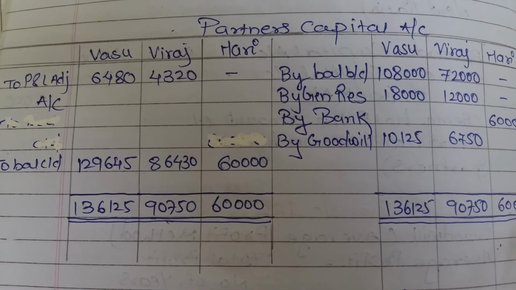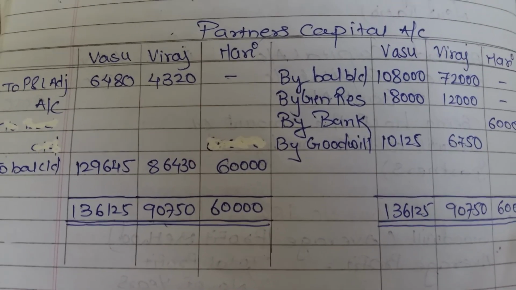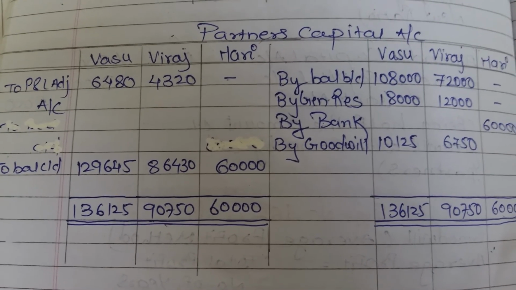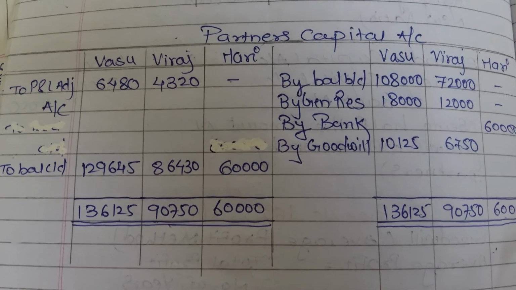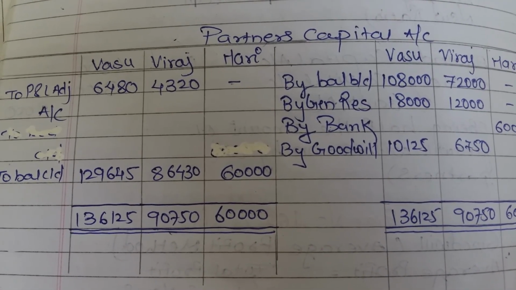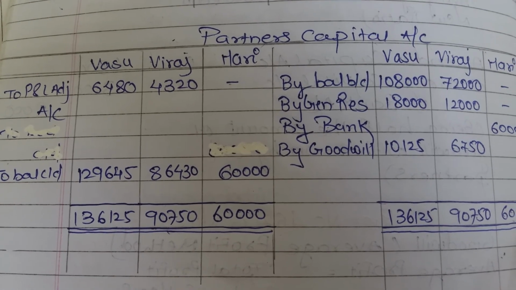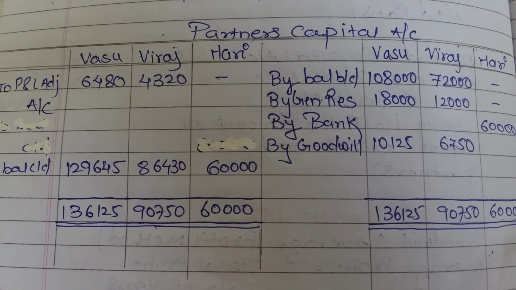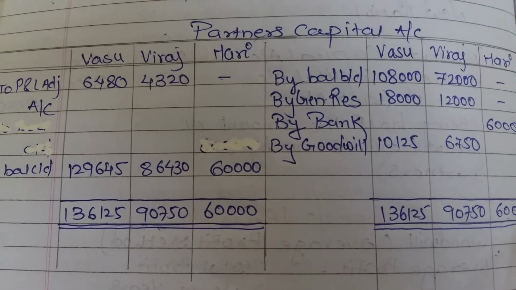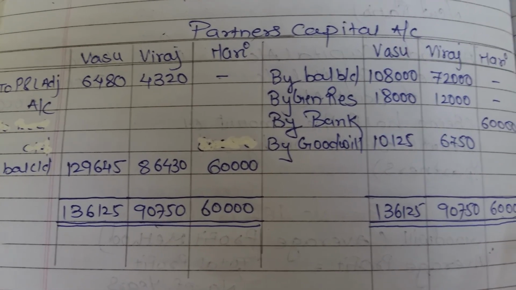Again, if we total Viraj's credit side, it will be 90,750. So from 90,750 we will minus 4,320. The closing balance of Viraj will be 86,430. And for Hari only one entry on the credit side, that is 60,000, and no entry on the debit side, so the closing balance will be 60,000.